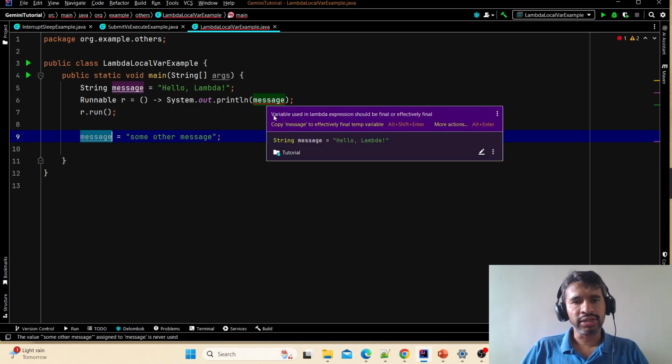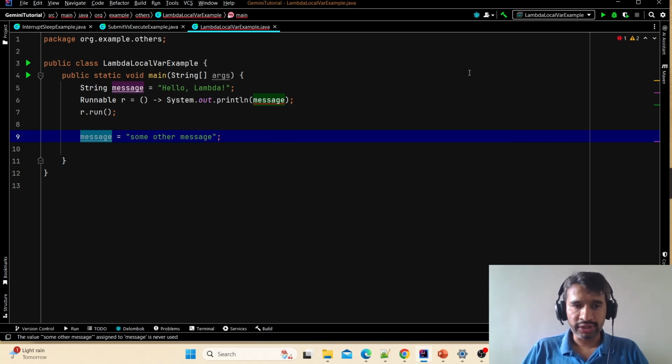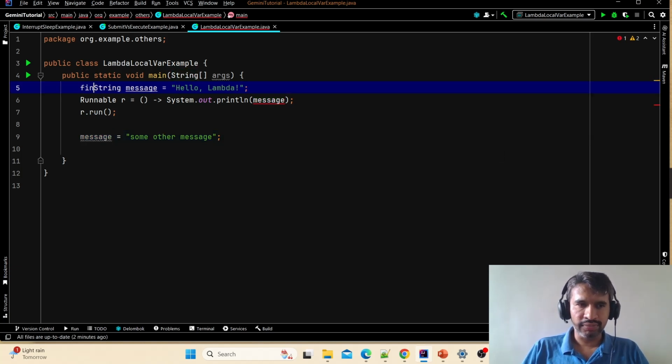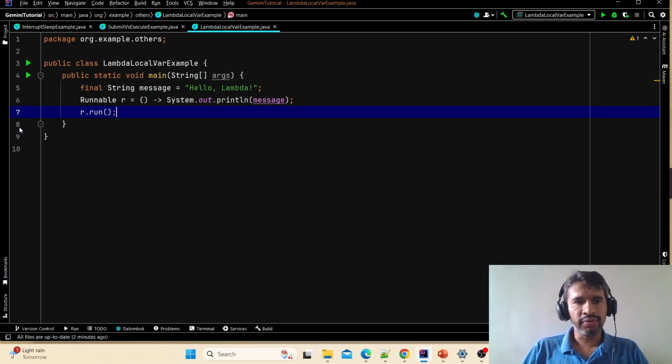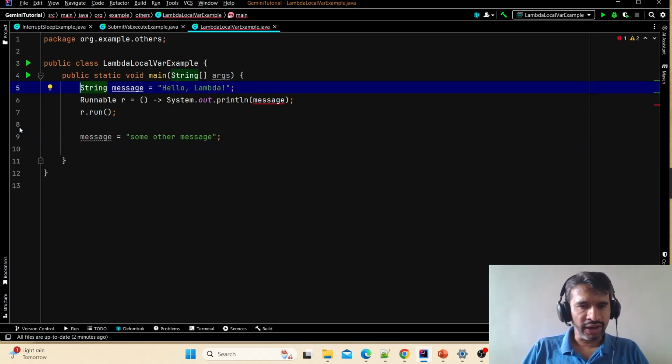When I hover on it, it is clearly saying the variable used in the lambda expression should be final or effectively final. What does it mean? It means either it should be declared as final so that you can't change it anywhere else, you can assign only once, and in the rest of the places you have to use it as it is. The second statement is it should be effectively final. Effectively final is also like final, but we are not adding final as a keyword in the declaration. The expectation is that once it is created, it should not be changed.